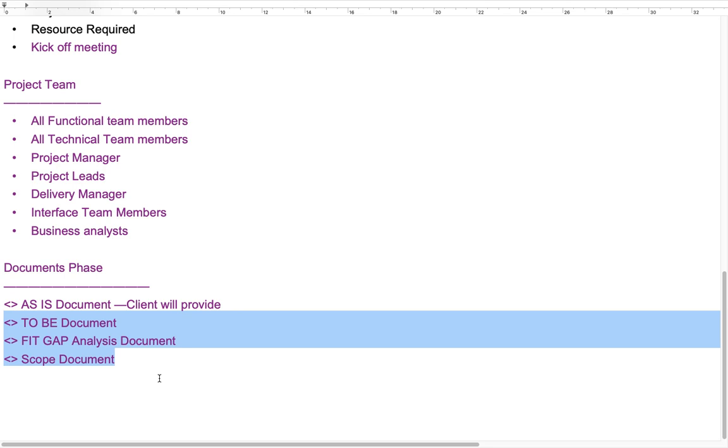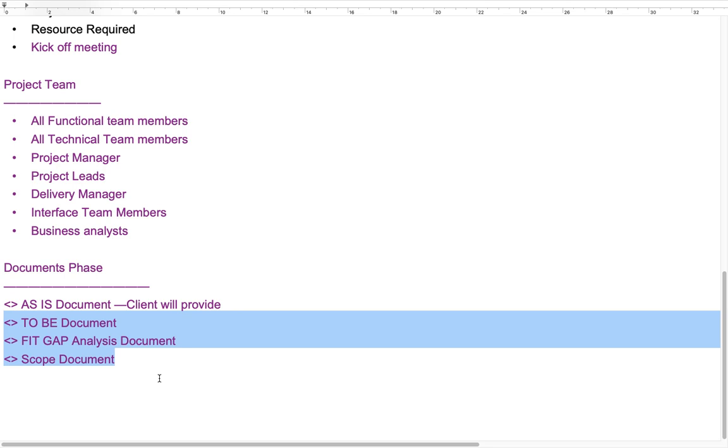Your duty is to get the information from the client, and then prepare this to-be document. How we are going to do it in the SAP system, that document is called the to-be. It's a technical document, also called the SAP document.